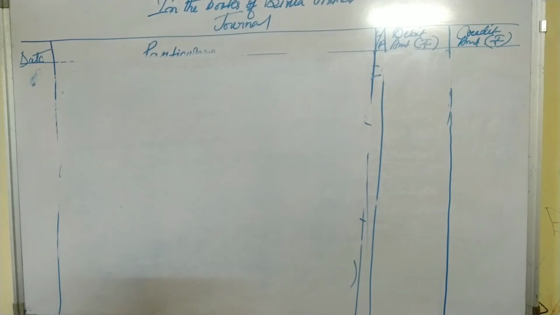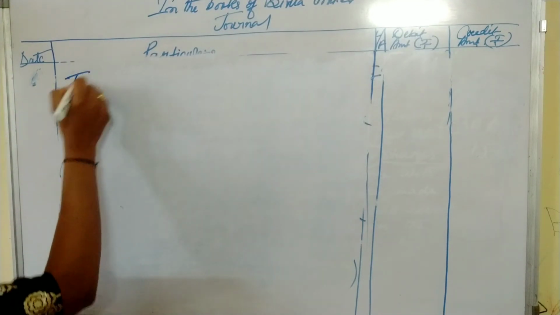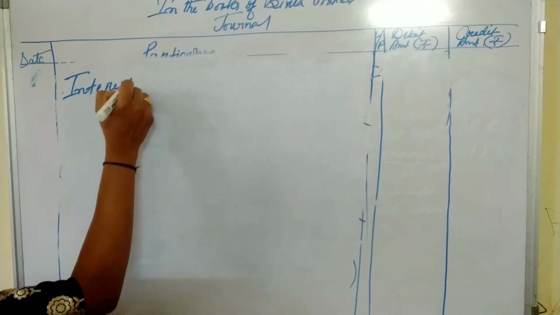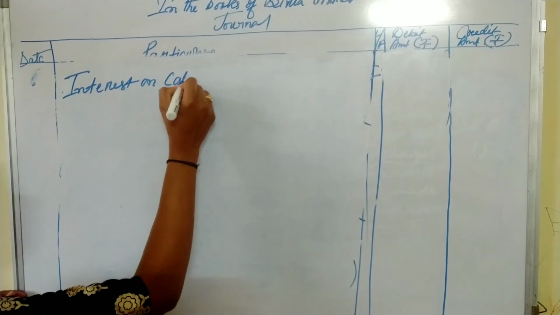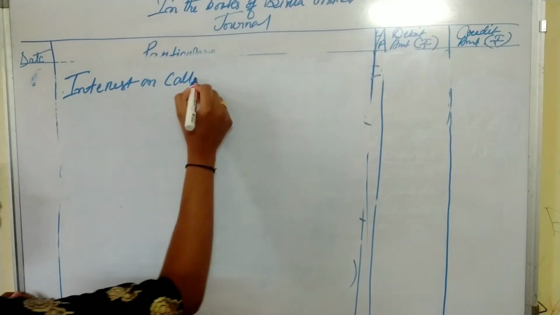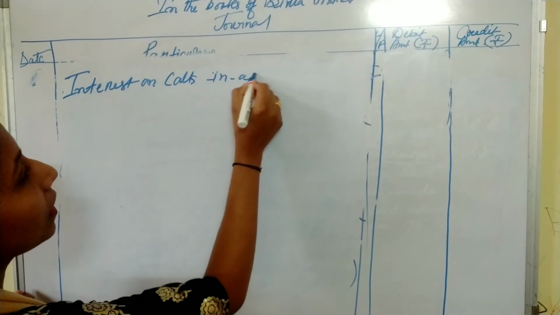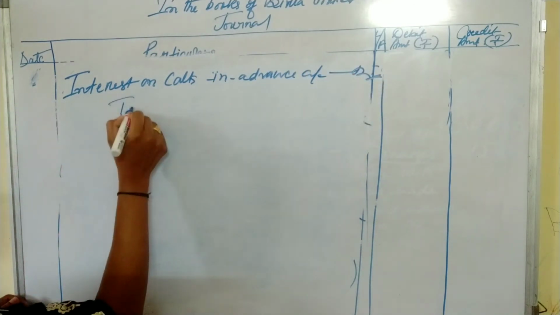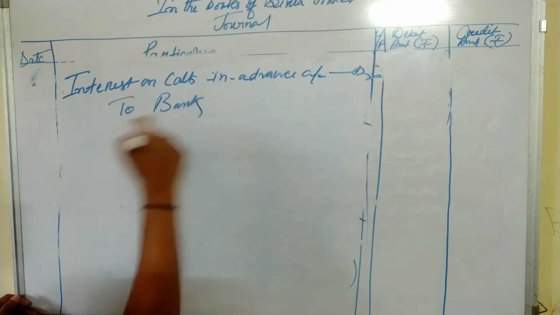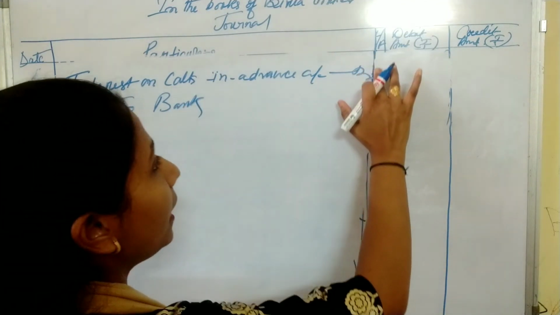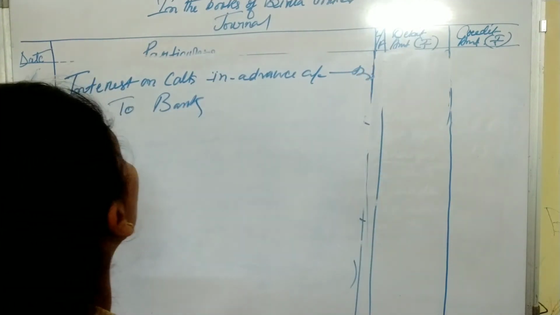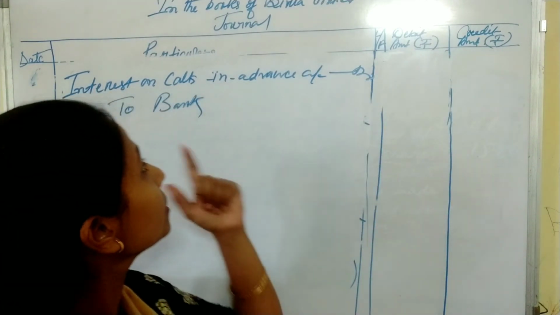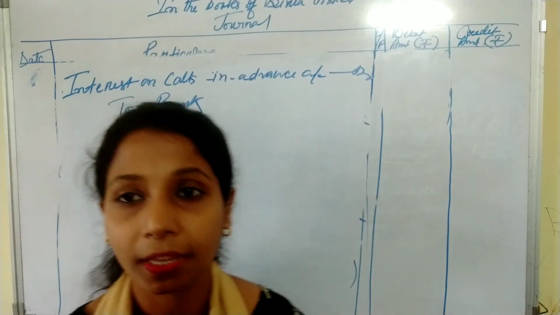As interest is a nominal account the company is paying, the entry is Interest on Calls in Advance Account debit to Bank. This is the entry for paying the interest by the company to the shareholders: Interest on Calls in Advance to Bank Account.